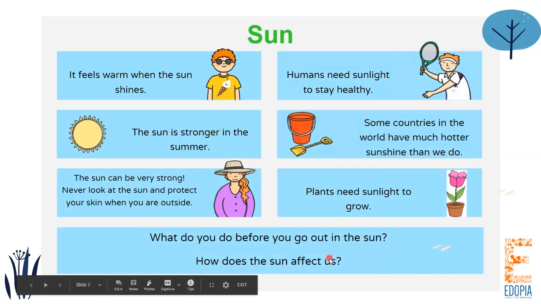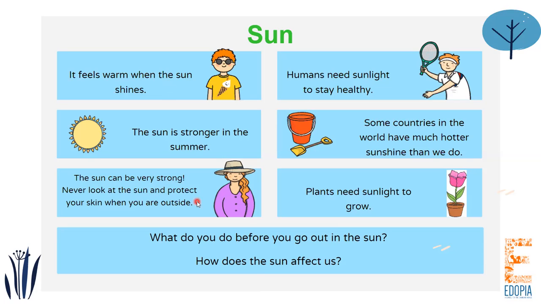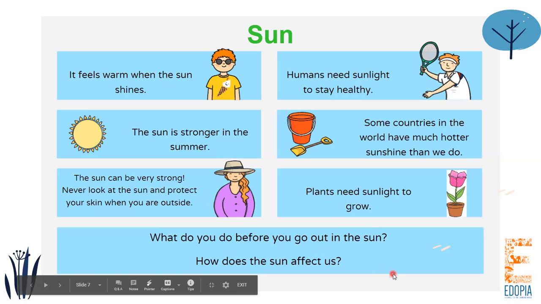The sun can make us feel warm. The sun can even burn our skin if we do not wear sunscreen and we stand in direct sunlight for longer periods of time. So this is how the sun can affect us.